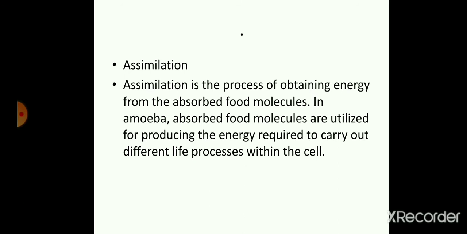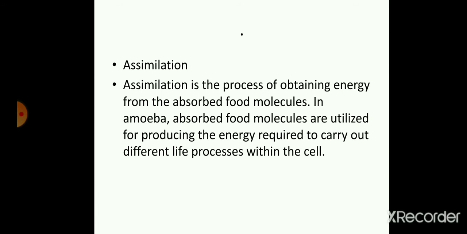Thereafter, we have assimilation. This is a very important step, because we eat food, or any organism eats food, to get energy from it, and that is why the assimilation process is very important for us. So, what does it mean? Assimilation is a process of obtaining energy from the absorbed food material. In amoeba, the absorbed food molecules are utilized for producing the energy required to carry out different life processes within the cell.